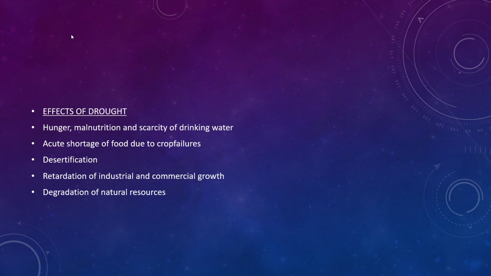Hunger, malnutrition, and scarcity of drinking water. Once there is drought, we all will suffer from hunger. We will not get enough food, and there will be no drinking water. Next is acute shortage of food due to crop failures. Again, because we can't get enough water to water the crops, how will we get the food? Next is desertification due to drought. The whole place will look like a desert.